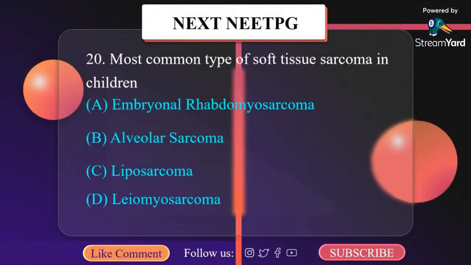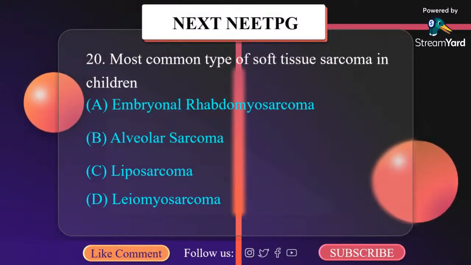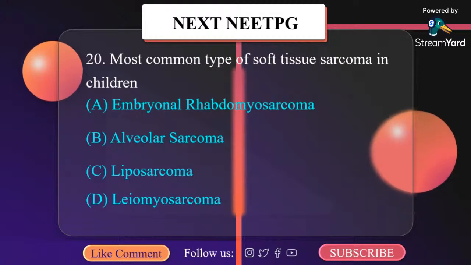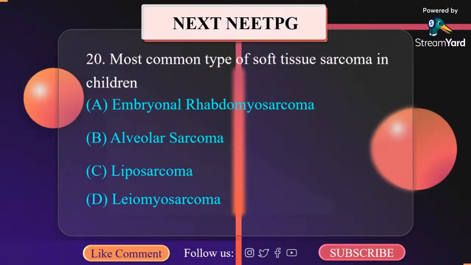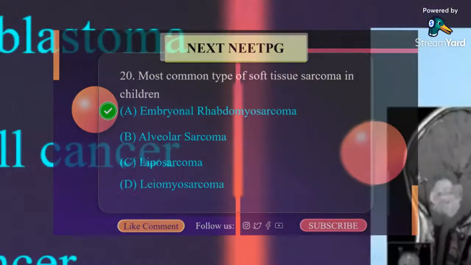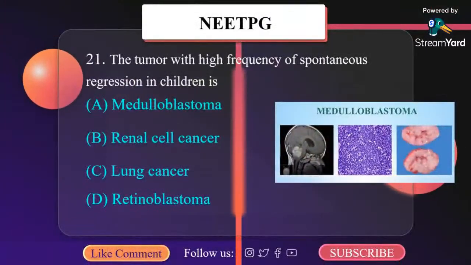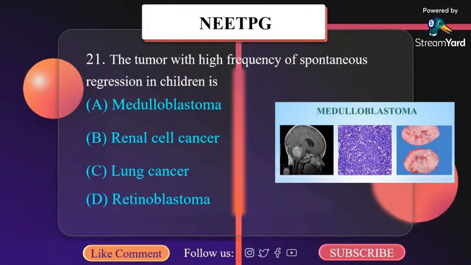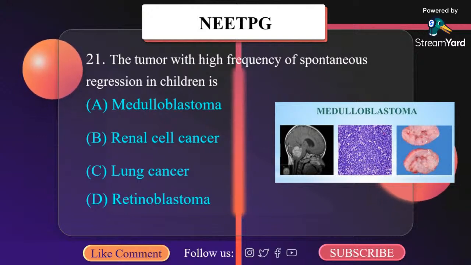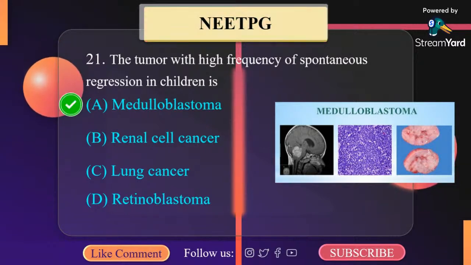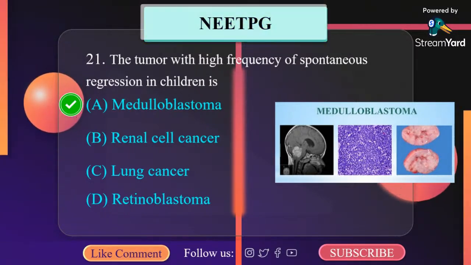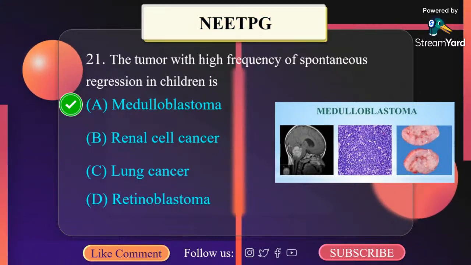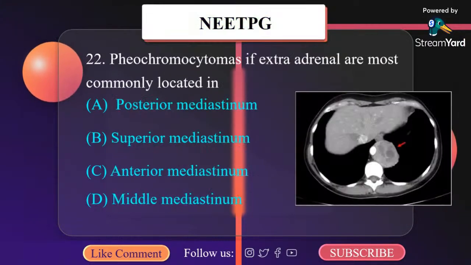Most common type of soft tissue sarcoma in children is A. Embryonal rhabdomyosarcoma, B. Alveolar sarcoma, C. Liposarcoma, D. Leiomyosarcoma. It is embryonal rhabdomyosarcoma. The tumor with high frequency of spontaneous regression in children is A. Medulloblastoma, B. Renal cell cancer, C. Lung cancer, D. Retinoblastoma. Other tumors with high frequency of spontaneous regression are malignant melanoma, retinoblastoma, neuroblastoma, choriocarcinoma, renal cell carcinoma.